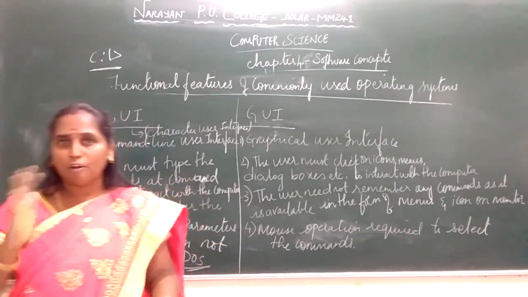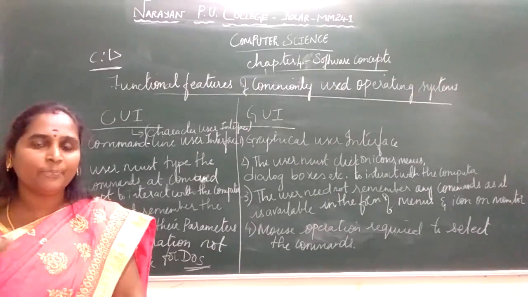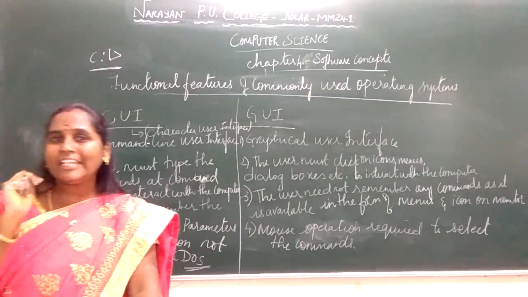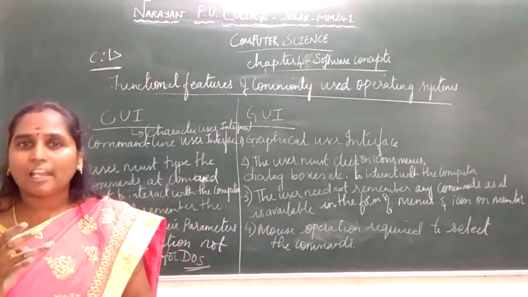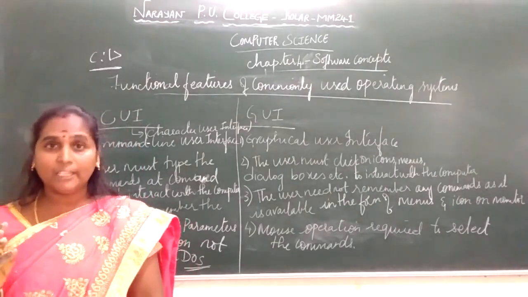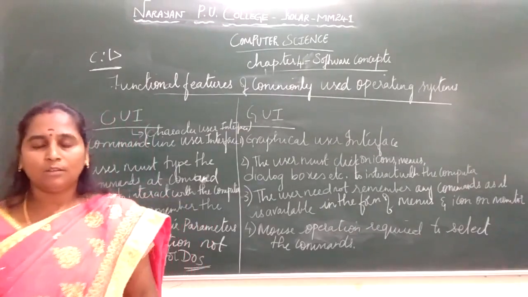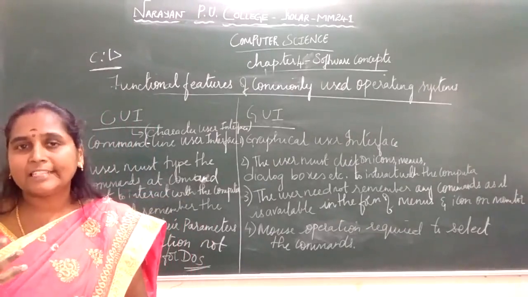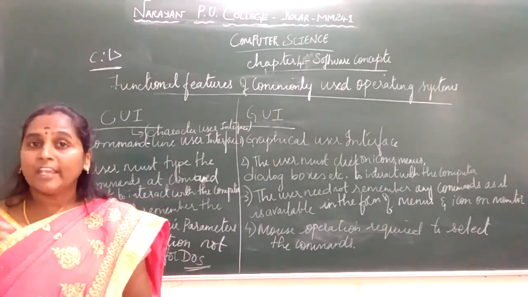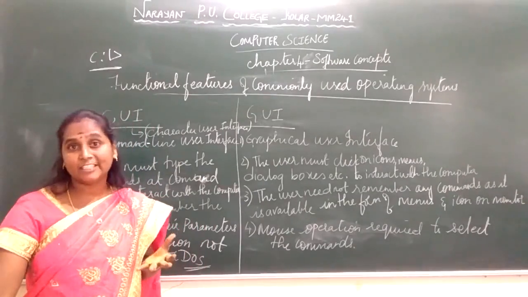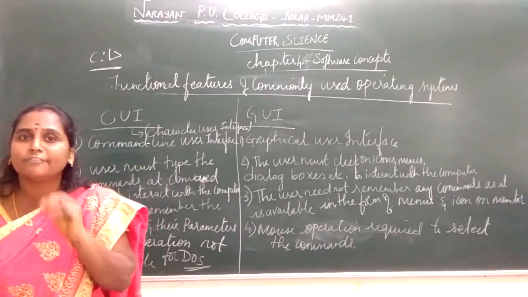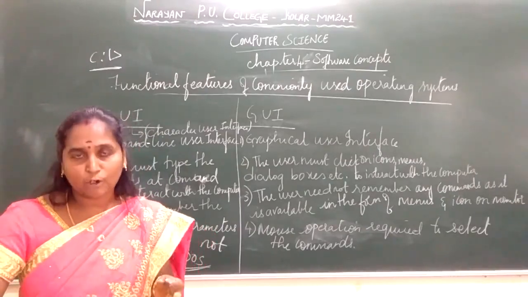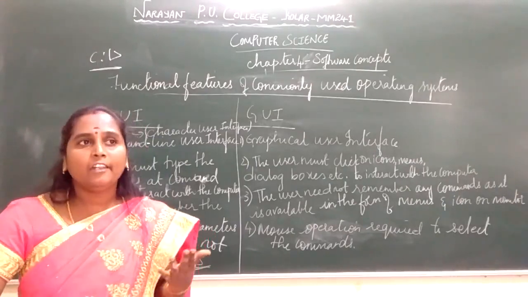I will just brief out whatever I have done. First we have seen what is software and hardware, then types of software: application software and system software. In the system software we studied three things: operating system, language translator, and utilities. Next we saw the language translator, the communication language, and the first computer language. Then the three types of translator: assembler, compiler, interpreter. Then we went through the functionalities of the operating system and its six components: process management, memory management, device management, protection and security, and user interfaces.